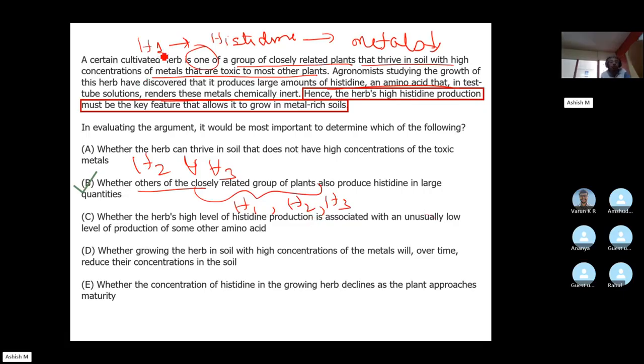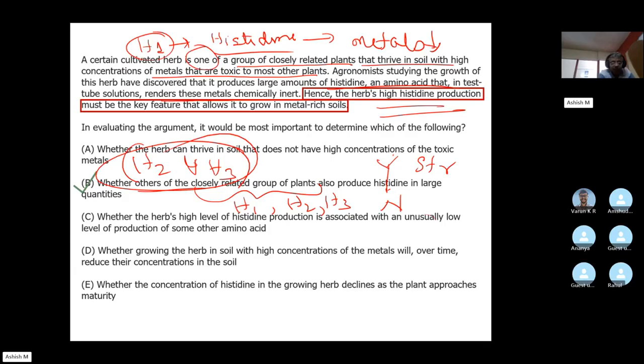Whether others, notice herb 1 definitely produces histidine, that's given to us as a fact. Whether others also produce histidine in large quantities, if the answer is yes, then the conclusion that histidine is the reason for this herb to do well in metal-laden soils is strengthened. On the other hand, if we answer this as no, others in the closely related group of plants do not produce histidine, which means herb 2 and herb 3 do not produce histidine.